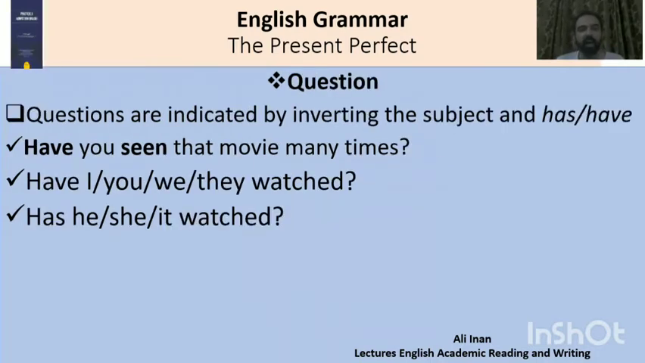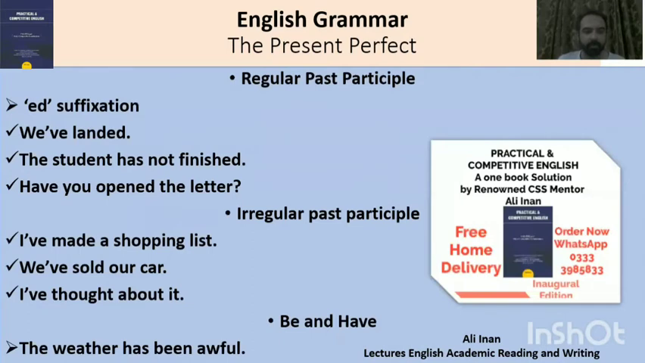The questions are indicated by inverting the subject and has and have. यानी have और has को subject से पहले यूज किया जाता है questions की फॉर्म में, और फिर past participle form subject के बाद हम यूज करते हैं. As in these examples, have you seen that movie many times, or have I watched, or has she watched.